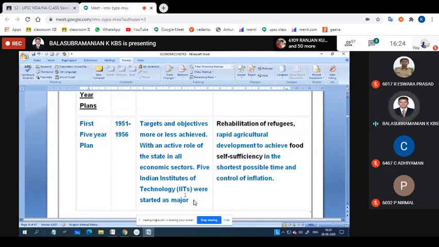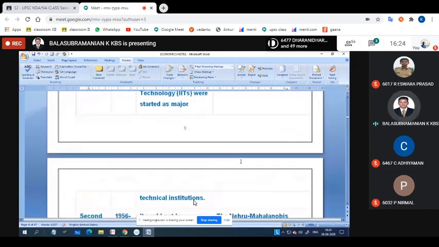That time only, they set up the IITs, the Indian Institutes of Technology, and the rehabilitation of refugees, because when the India partition problem happened, most of the people came to India. There was a lot of famine. You know the 1943 Bengal famine, more than 43 lakh people died. Okay, go through it. You studied food security in ninth class economics. Am I right? Yes, sir. Rehabilitation of refugees. And another objective is food self-sufficiency. The government said that within 5 years we have to become fully self-sufficient in food in the shortest possible time, and control inflation. These are all the activities done by the first 5-year plan.